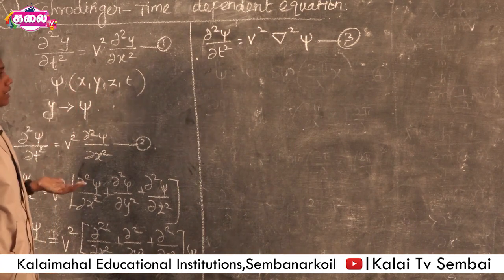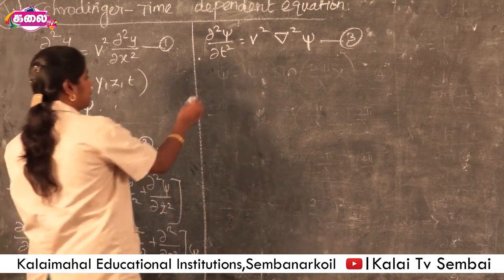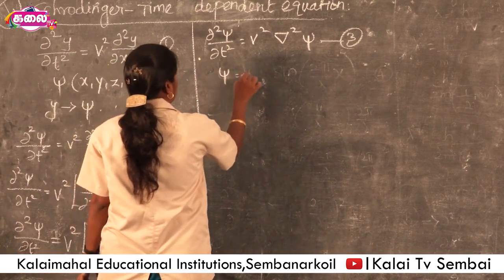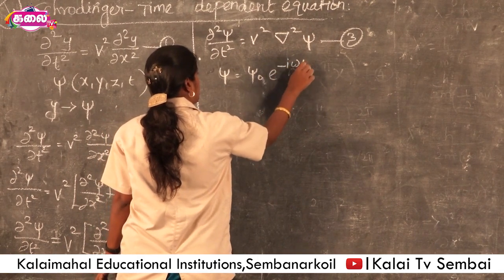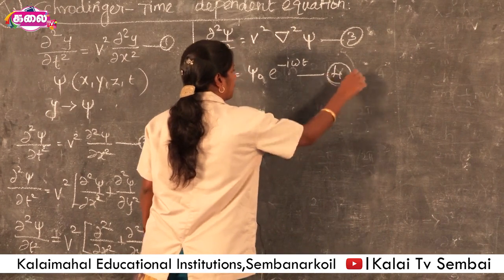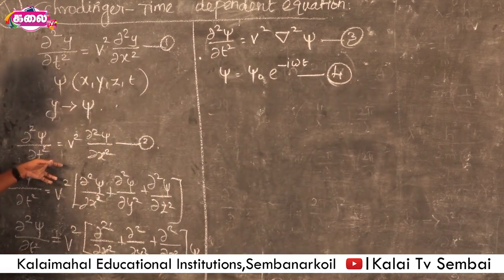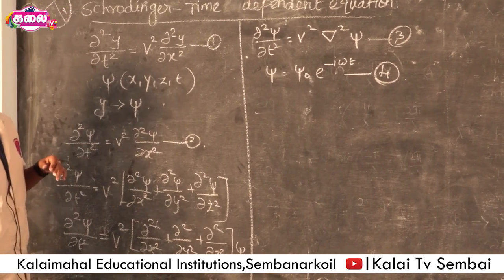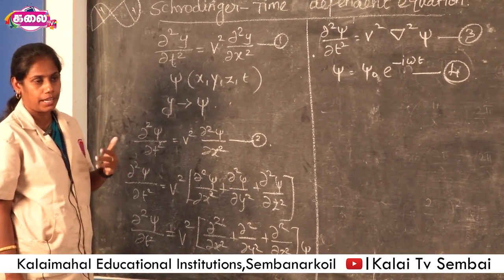Next, the general solution of equation 2 in the time dependent equation is written as ψ = ψ0 e^(−iωt). This is the general solution of the wave equation 2. In the time independent equation, the solution is ψ = ψ0 sin(2π/λ x).